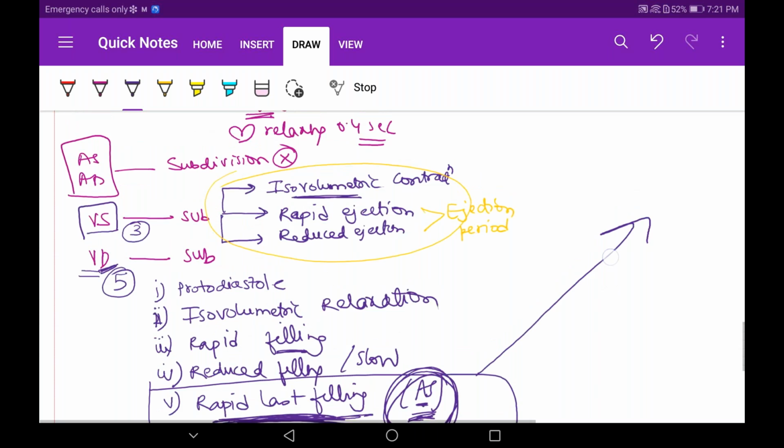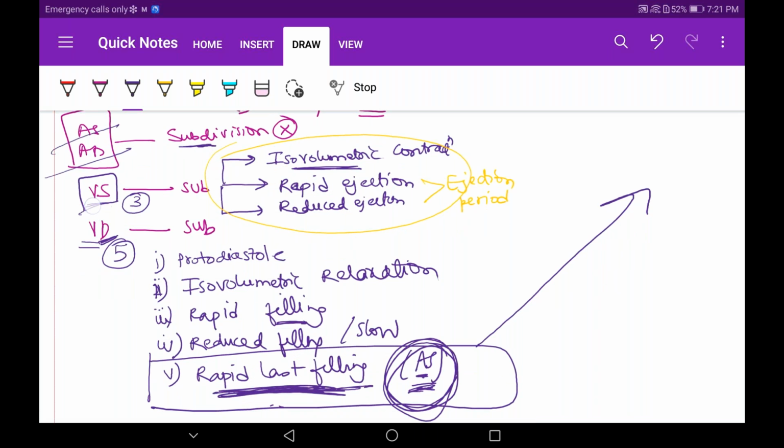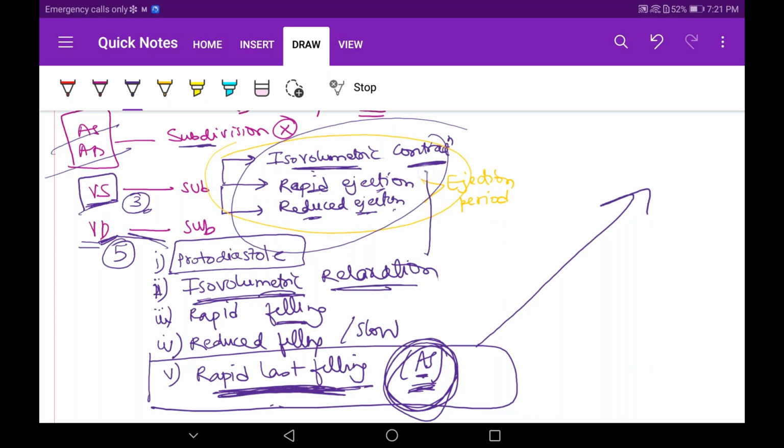Understood these divisions? Atria have no subdivisions, only ventricles. Ventricular systole subdivisions are 3: isovolumetric contraction, rapid ejection, reduced ejection. In diastole it is the same three, except you have to write the opposite. Protodiastole is only present in diastole. Isovolumetric relaxation, similarly to contraction; rapid filling, rapid ejection; reduced filling, reduced ejection; and last rapid filling, when atrial systole is also occurring. Sorry, it's very rough, but I'm trying to explain.